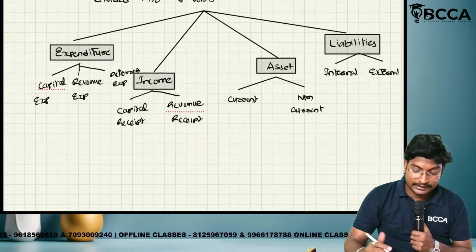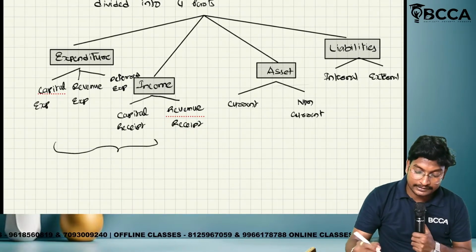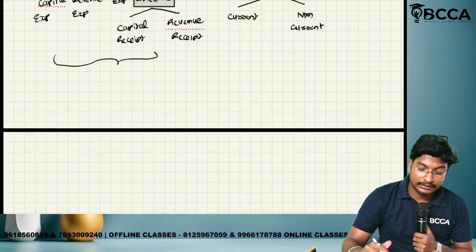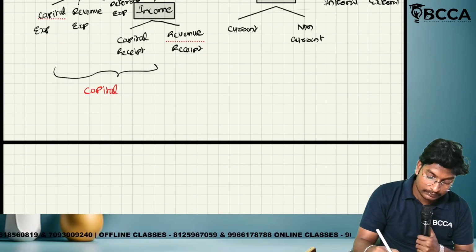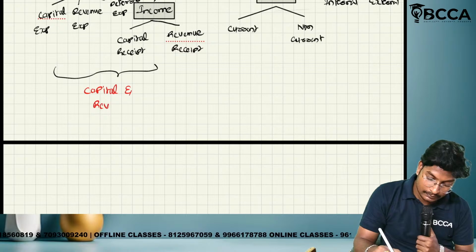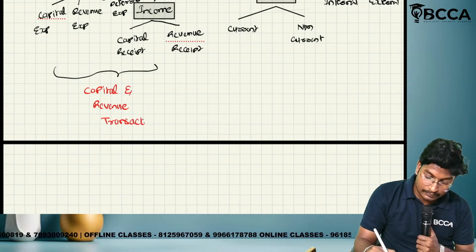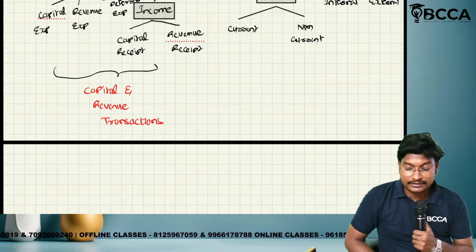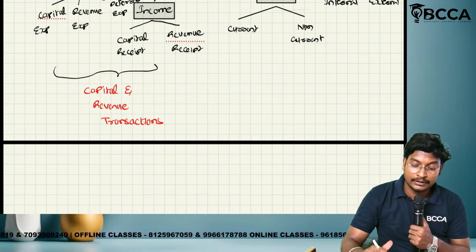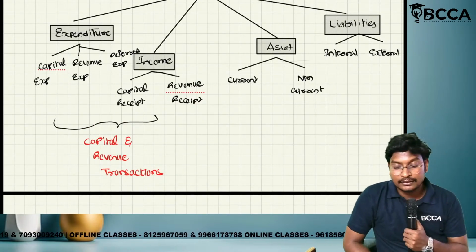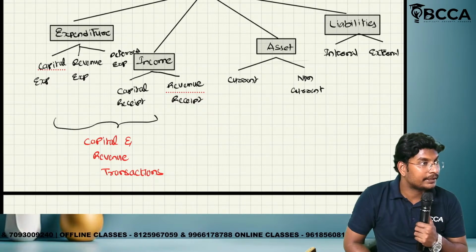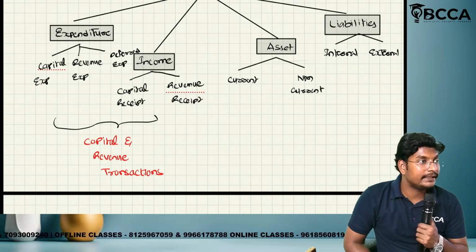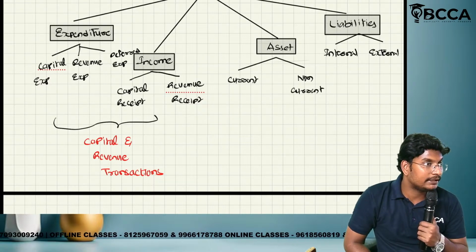This expenditure and income point of view we will discuss in the capital and revenue transactions chapter. Current asset, non-current asset, and internal and external we already discussed in the previous class. This is the main classification.